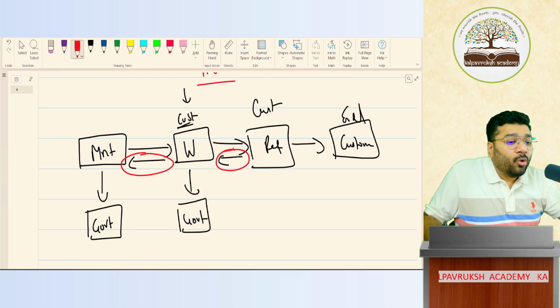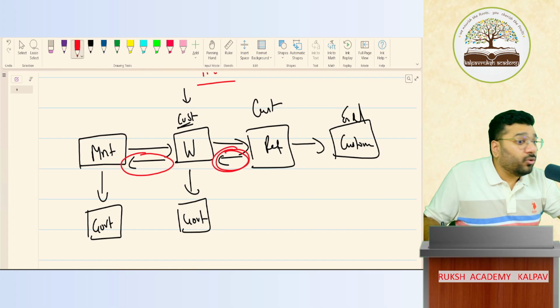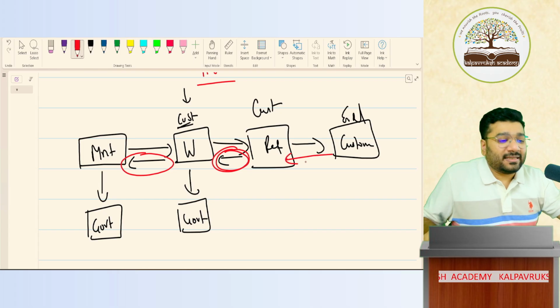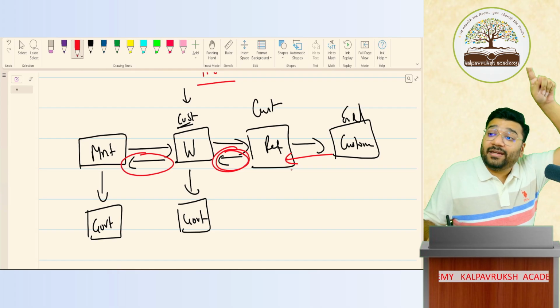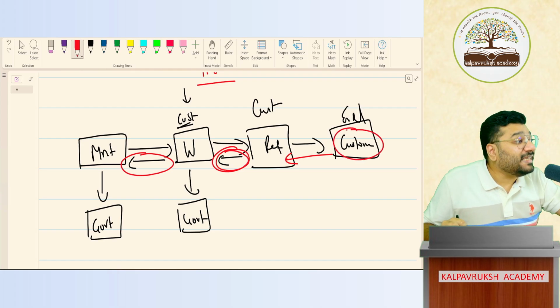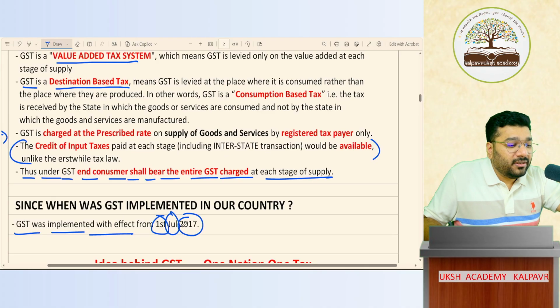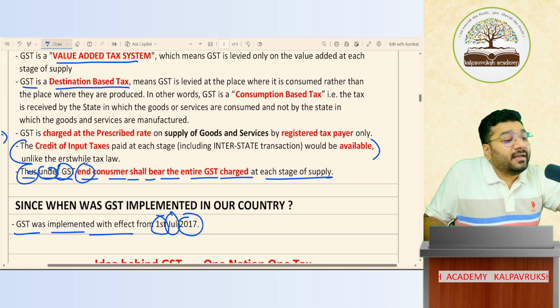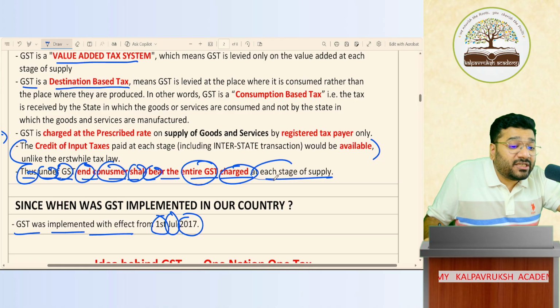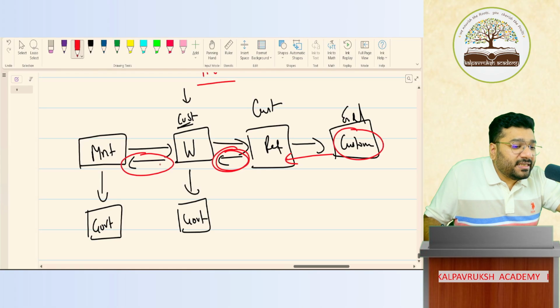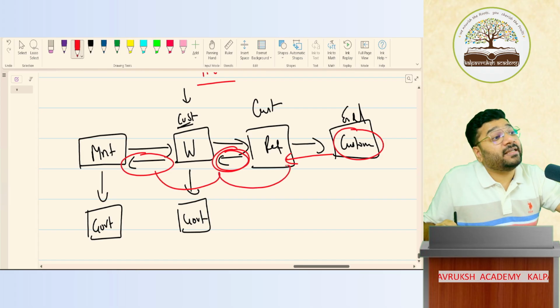So now, whatever taxes the retailer pays to the wholesaler, he will recover that money from the customer. Got it? Not got it? So ultimately, finally, who paid the GST? Customer. Thus, under GST, the end consumer shall bear the entire GST charged at each stage of supply. At each stage of supply, GST is going to be charged extra.